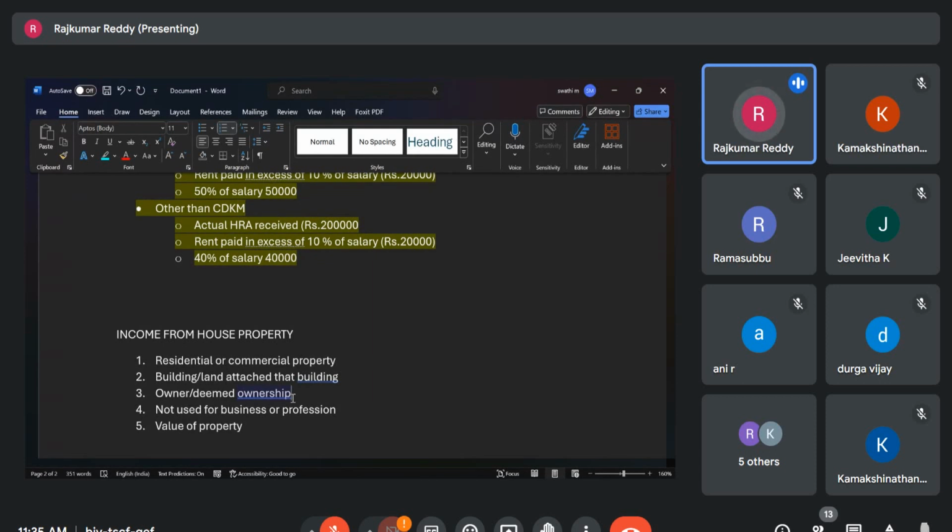If it is self-occupied property, first I will start writing the notes.